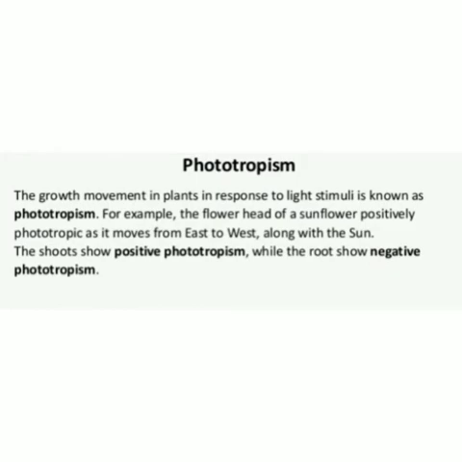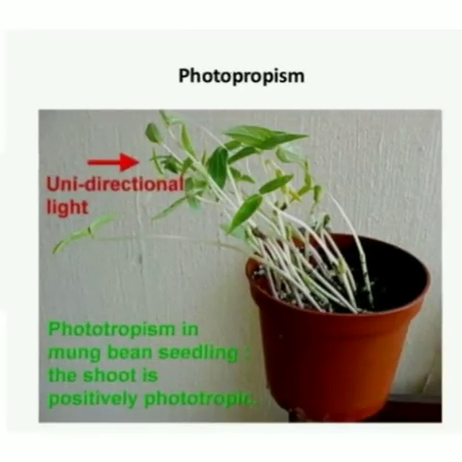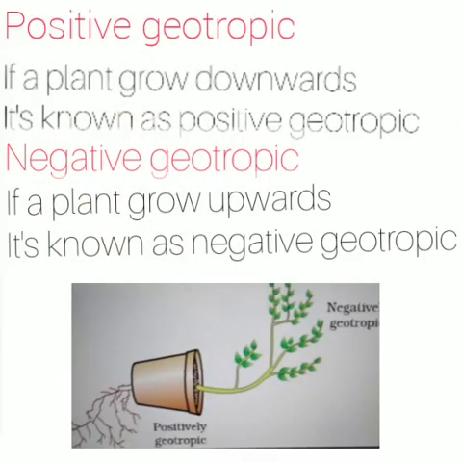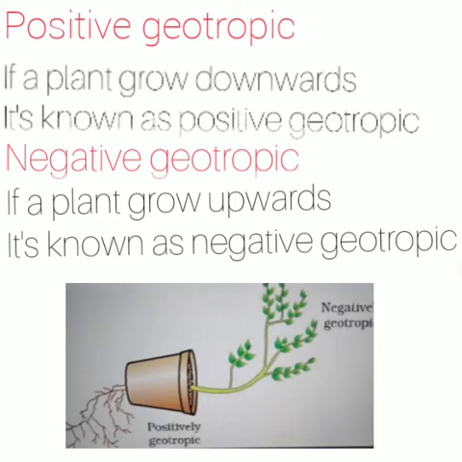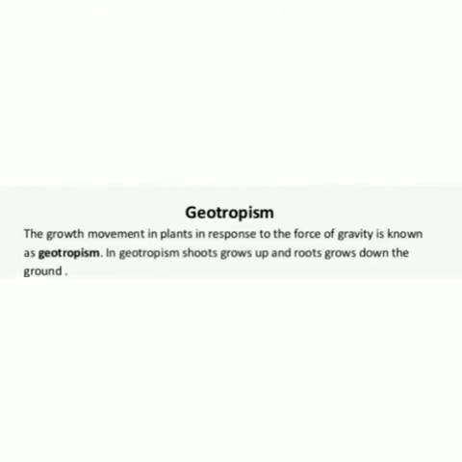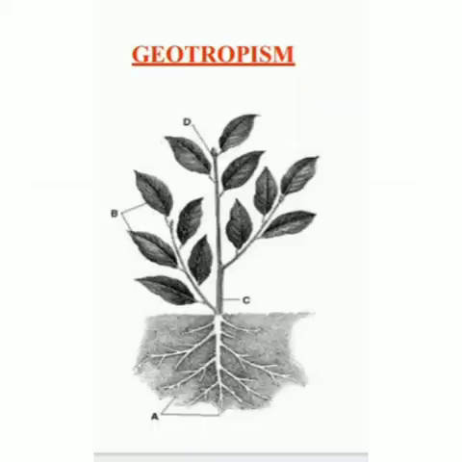Phototropism: the growth movement in plants in response to light stimuli is known as phototropism. Positive geotropic: if a plant grows downwards, it is known as positive geotropic. Negative geotropic: if a plant grows upwards, it is known as negative geotropic. Geotropism: the growth movement in plants in response to the force of gravity is known as geotropism.